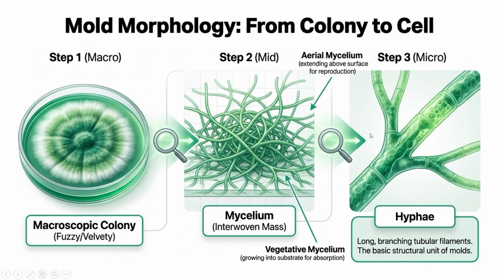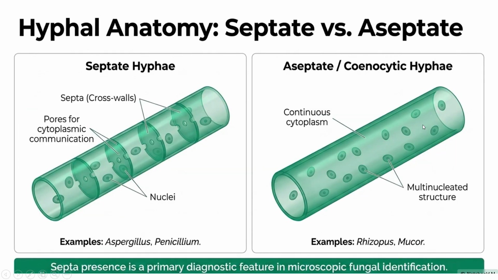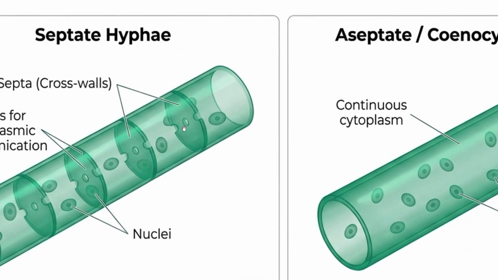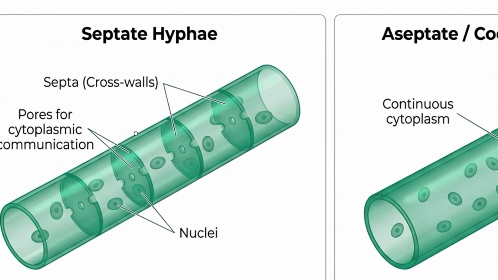Now let's see the septate and aseptate hyphae. See, not all hyphae have the same structure. Some have cross walls called septa, as you can see, while others do not. So let's talk about septate hyphae. Septate hyphae contain cross walls called septa. These septa have tiny pores that allow the cytoplasm and nutrients to move between the cells. The examples are Aspergillus and Penicillium.